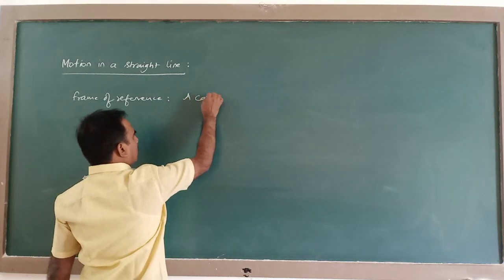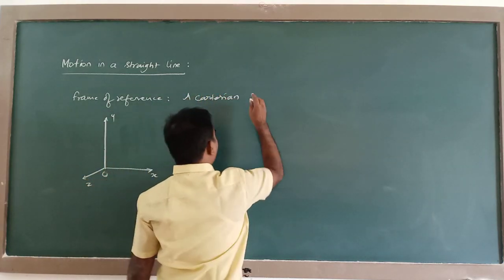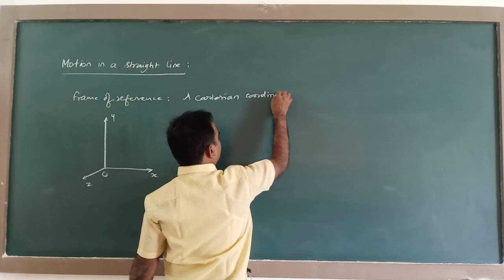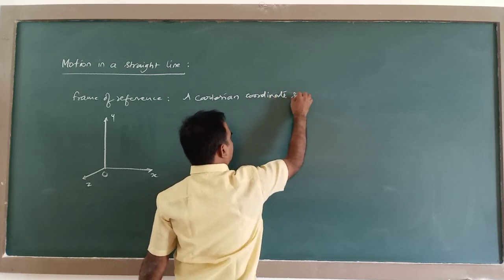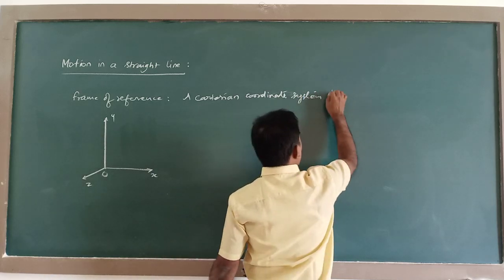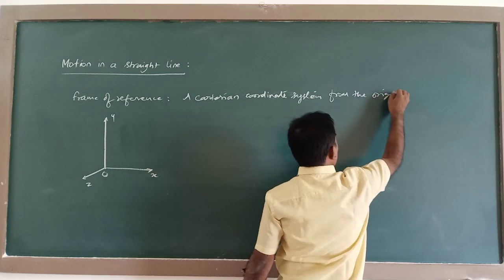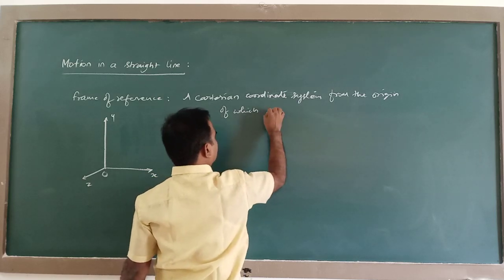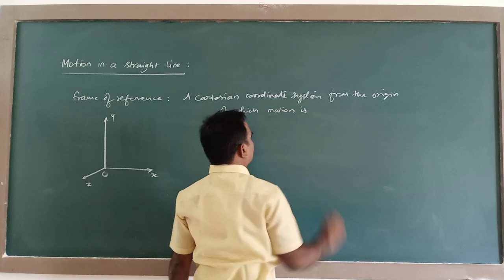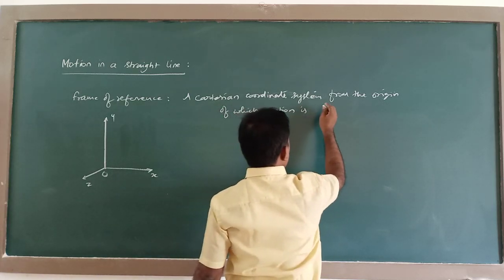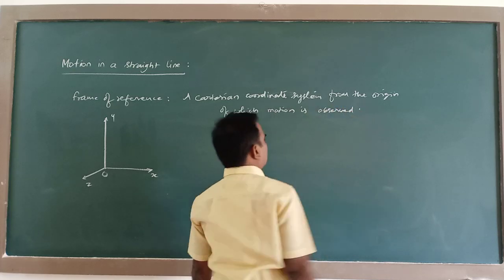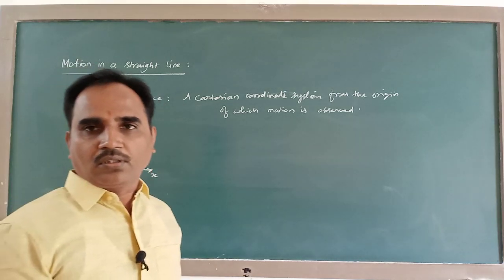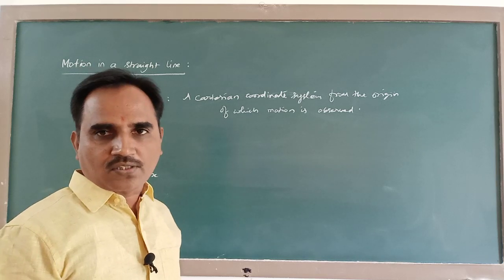So a Cartesian coordinate system from the origin of which motion is observed is called a frame of reference.